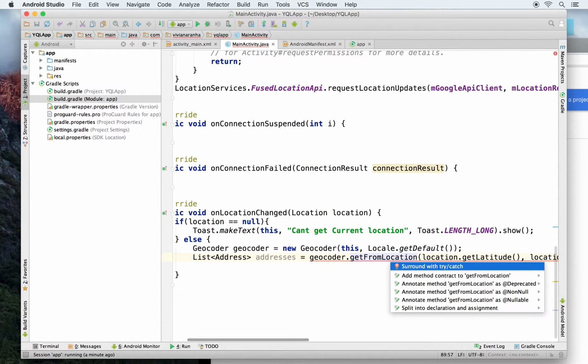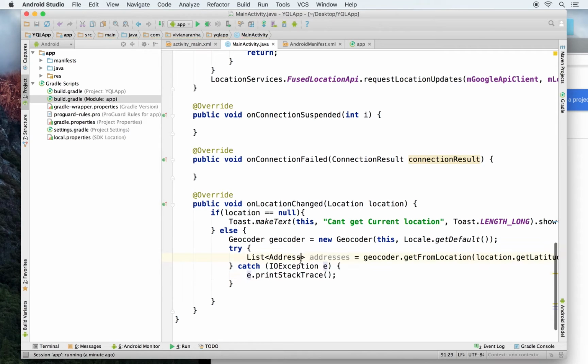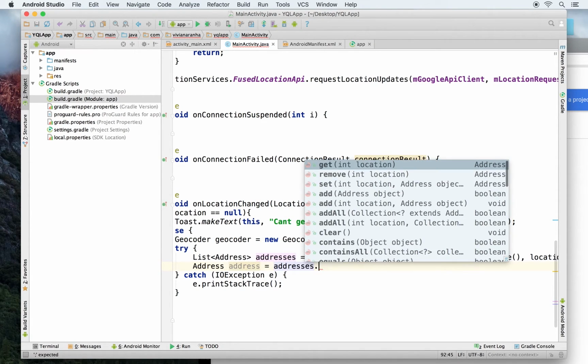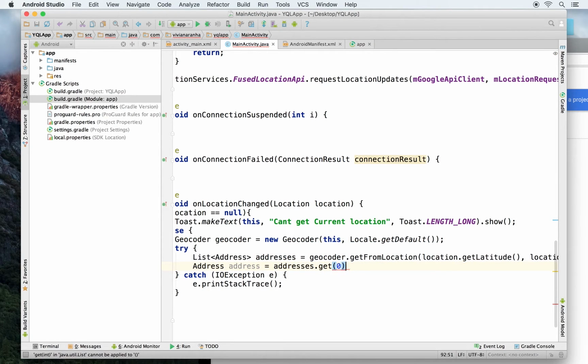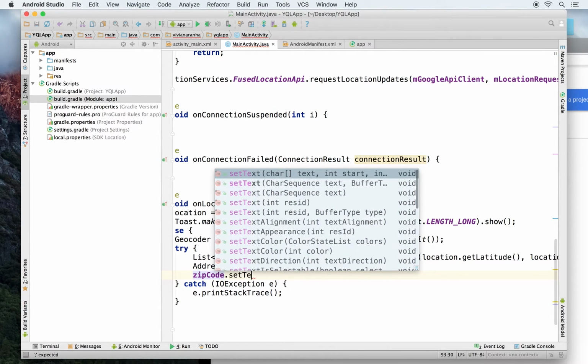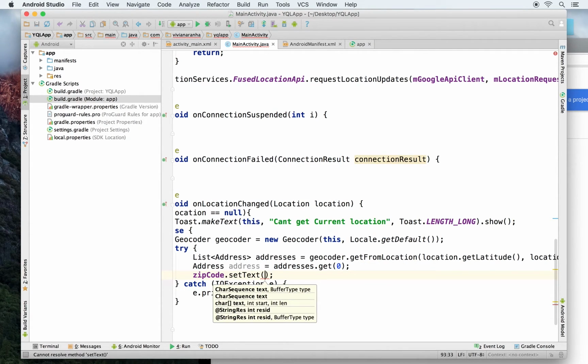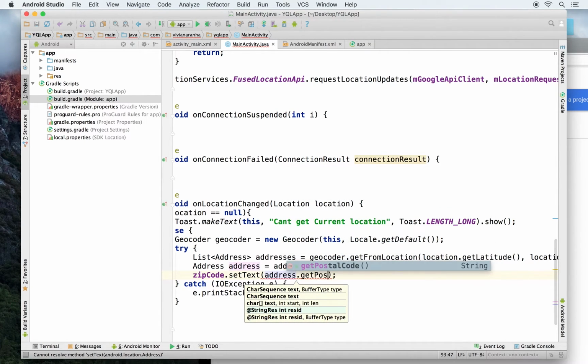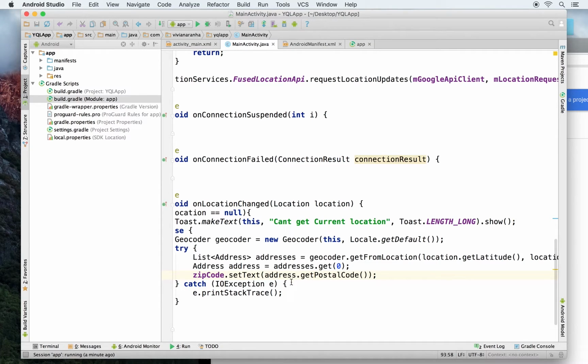This might go inside a try catch where there might be an IO exception. Other than that, let's get the address that we fetched, and that I can get from addresses.get(0). Next I can just say zipCode.setText to whatever address I got.getPostalCode. So this will give me the zip code.